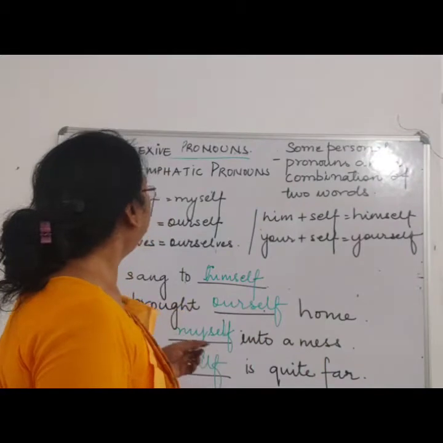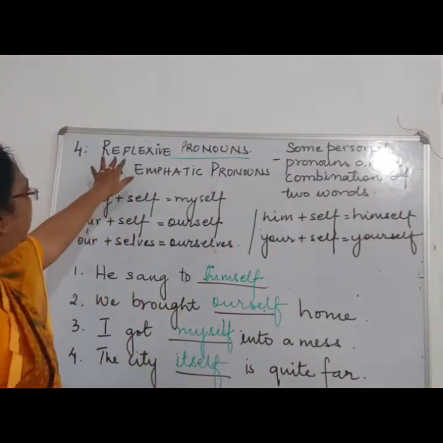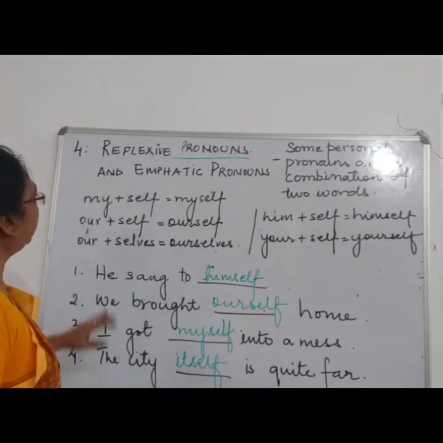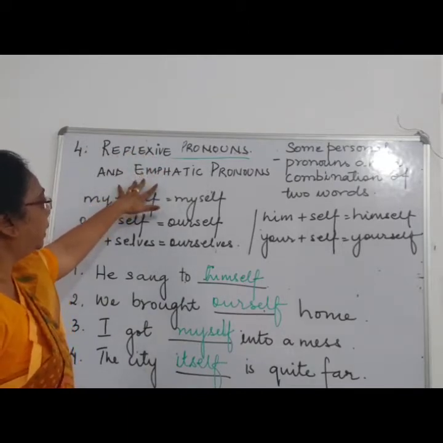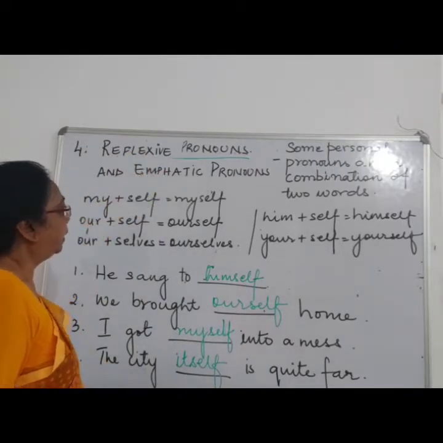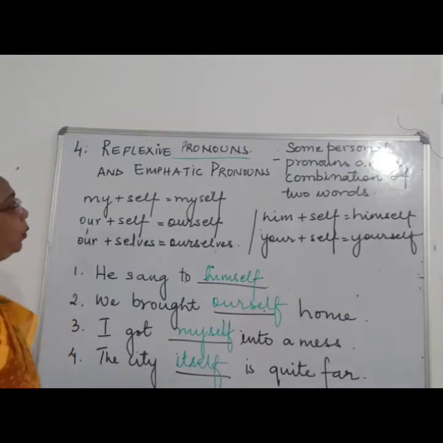Next we will see the fourth kind of pronoun, reflexive pronoun, or you can also say emphatic pronoun. Now what are they?